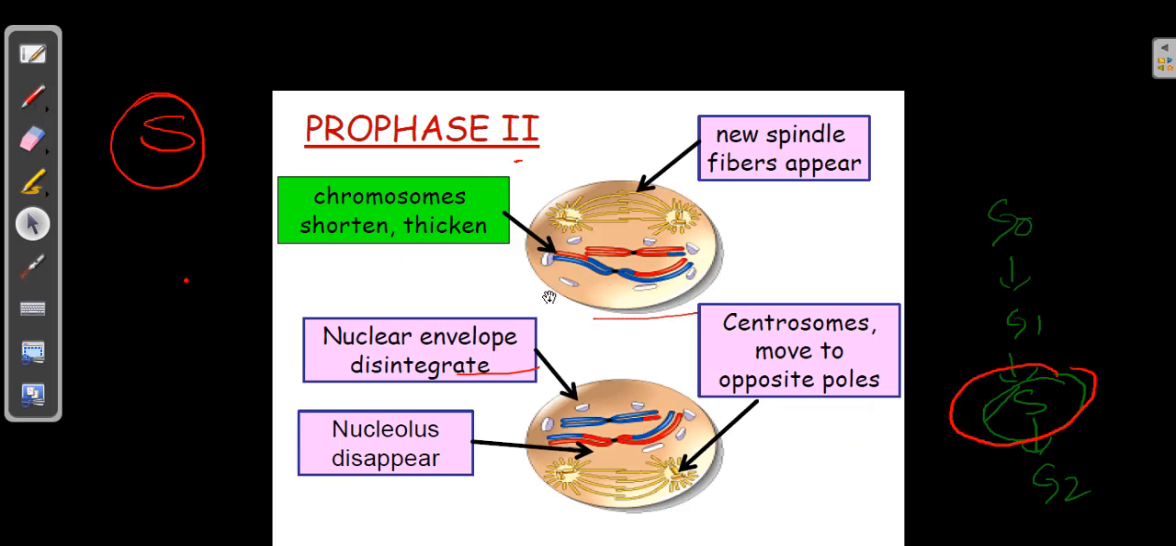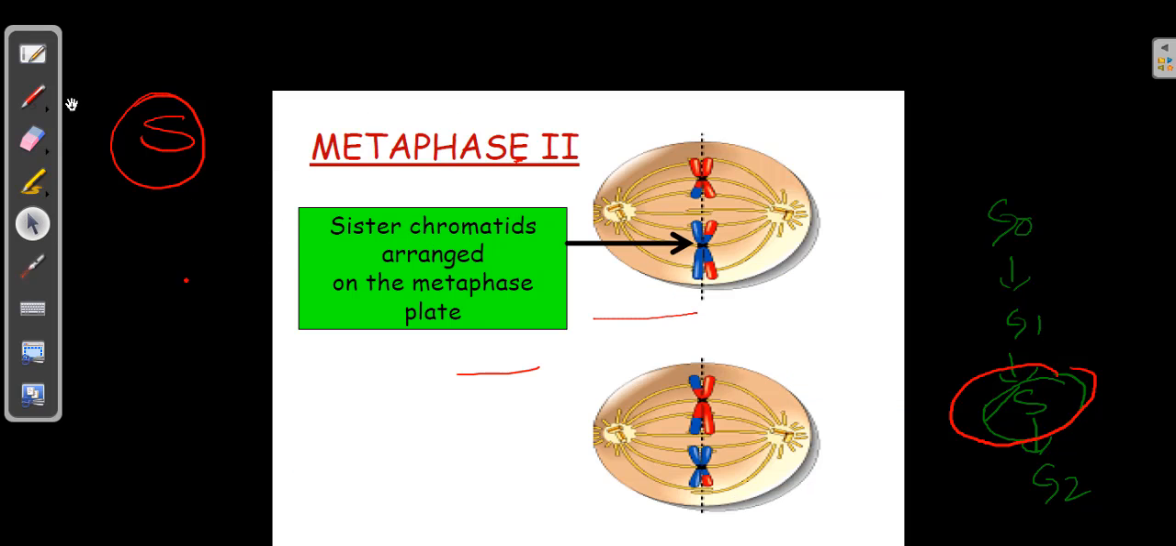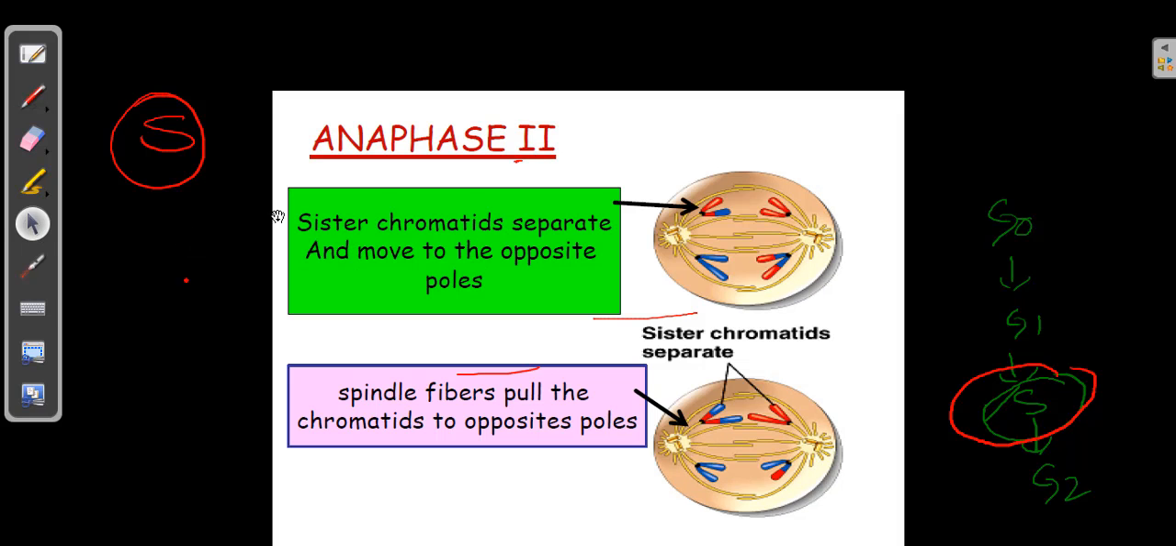So getting ready for prophase 2, the chromosomes shorten and start thickening, and then spindle fibers will appear, and the nuclear envelope disintegrates, the nucleolus disappears, and centrosomes move in opposite directions. Next is metaphase 2. In metaphase 2, the chromosomes are coming in a single line at the cell plate, and next you can see the anaphase, where the chromosomes are pulled together.